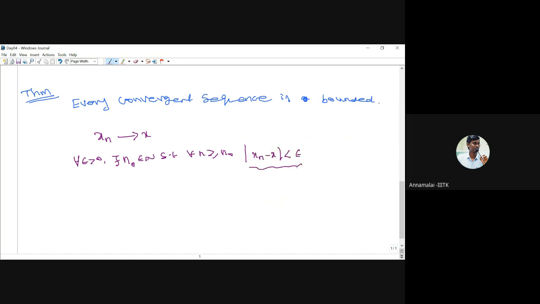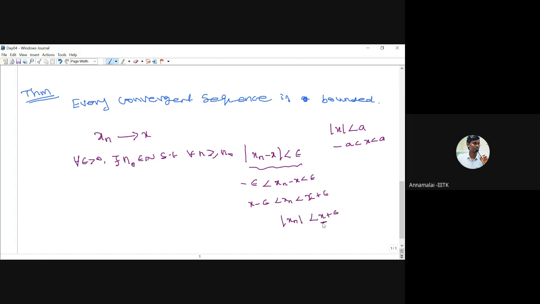So what is the meaning of this? This xn minus x lies between minus epsilon and plus epsilon. That is the definition of mod. So mod x is less than a means what? This x lies between minus a and plus a. So therefore, this modulus of xn minus x less than epsilon, therefore minus epsilon less than xn minus x less than epsilon. Now add x on all sides, therefore we get x minus epsilon less than xn less than x plus epsilon. So simply we can say modulus of xn is less than modulus of x plus epsilon.